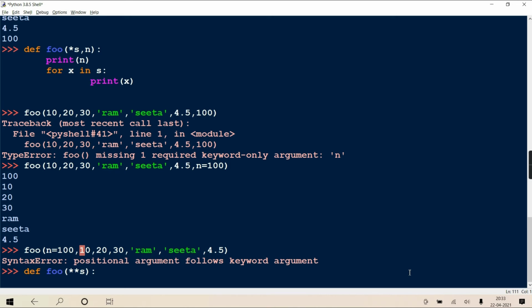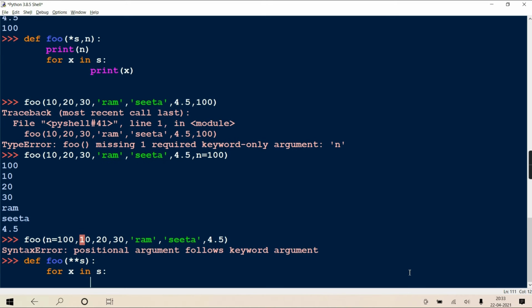Now on the dictionary, if you apply a simple for loop, for x in s, and you try to print that x, it doesn't actually print the value. It will only print the key part.